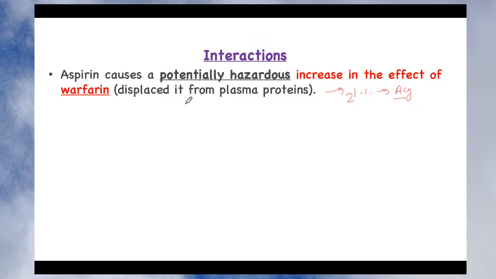Since aspirin displaces 20% of warfarin, the anticoagulant action will be increased by 21%, right? Which may contribute to the toxicity of warfarin.